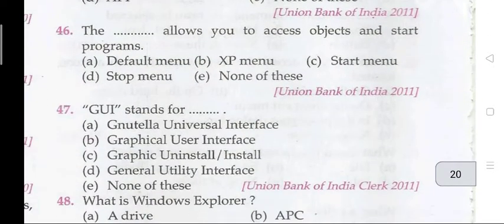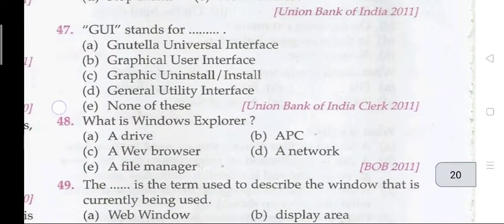Question 46. The dash allows you to access objects and starts a program. The right answer is C, that is start menu. The start menu allows you to access the object and start the program. Question 47. GUI stands for graphical user interface. Question 48. What is a Windows Explorer?